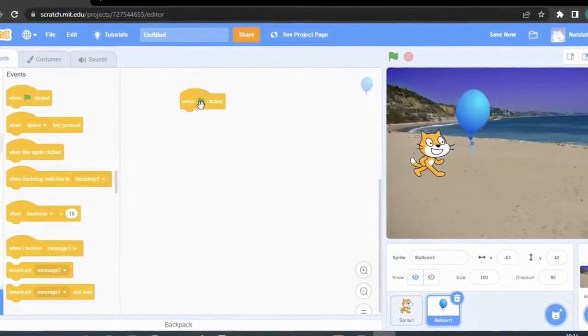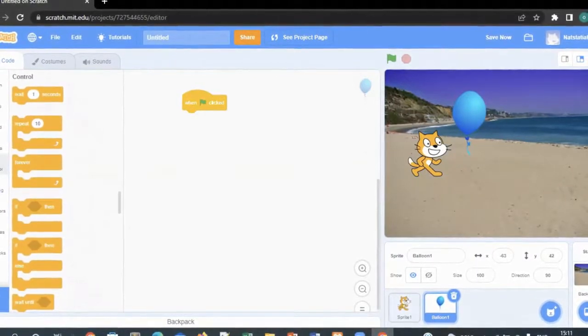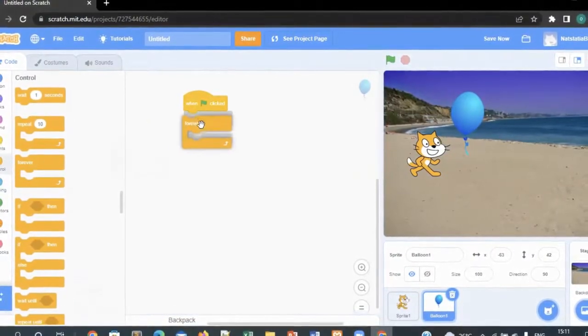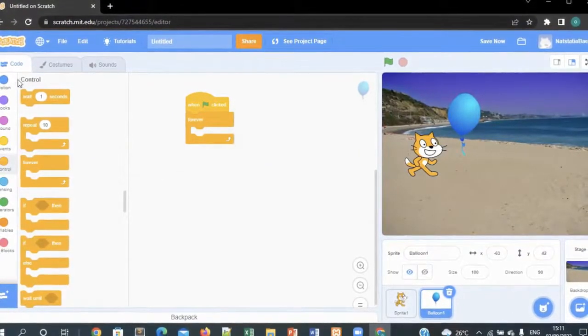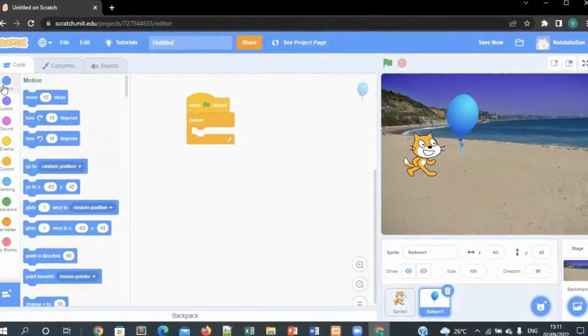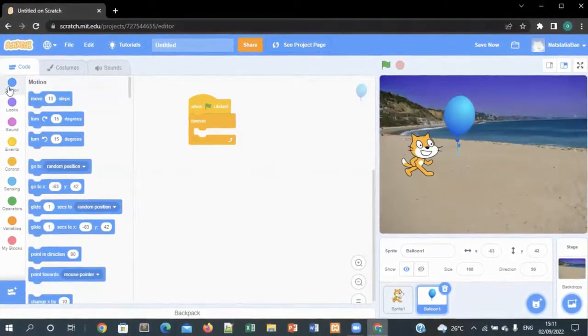Then you go to control. Okay, control. What would I take? Forever block. Okay, I'm taking a forever block. Very good. So what's the next thing? Go to motion. I'm going to motion. Then what's the next thing to do? And use the go to.